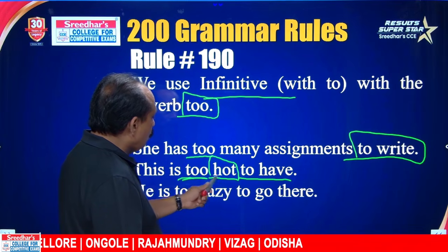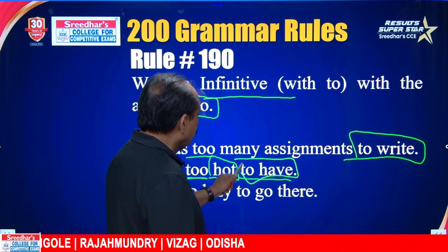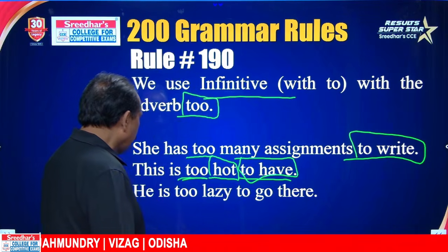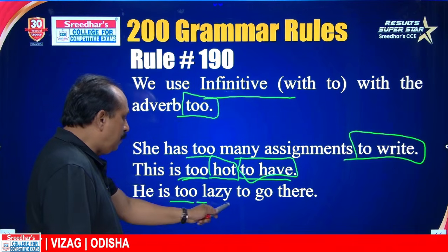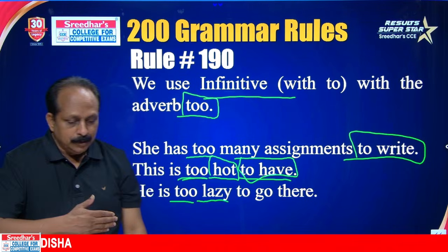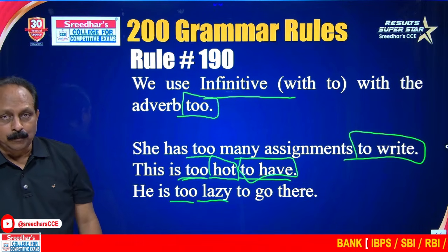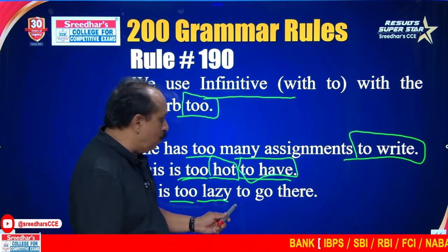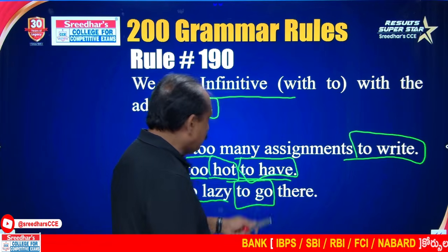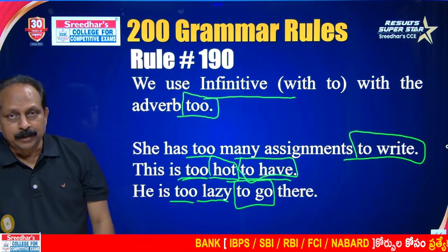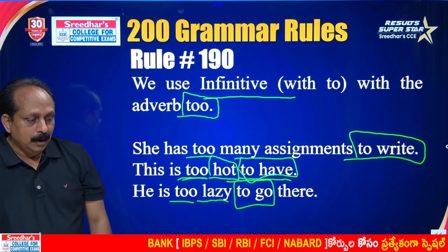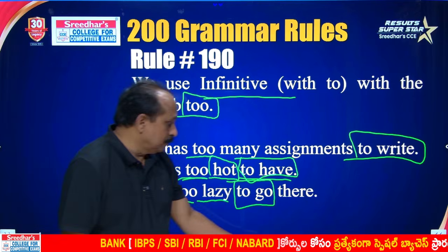He is too lazy. Lazy is also an adjective. Too is describing an adjective. Too lazy to go there. Basic form with to, or infinitive with to. I hope you guys got the pattern.